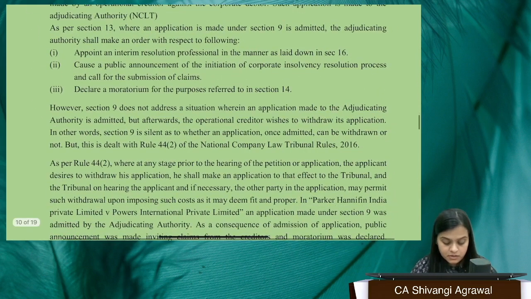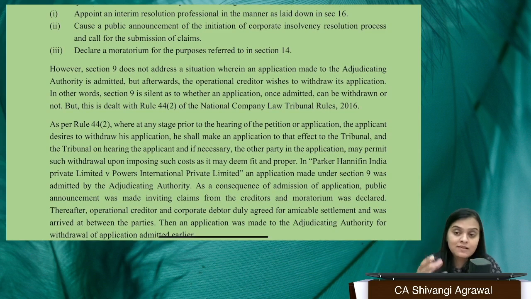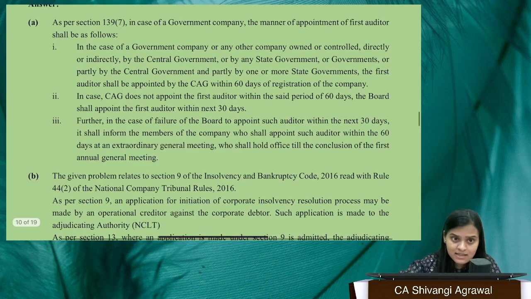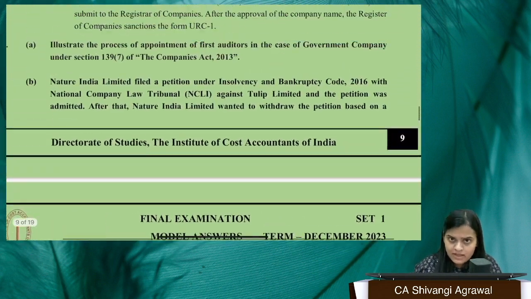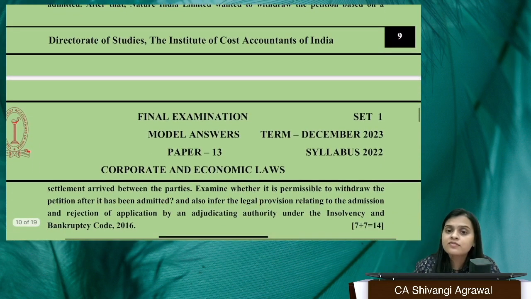I differ with the given answer because this is the situation before the law was amended. We now have section 12A, which permits the withdrawal of an application. So even if an application for CIRP has been filed by a financial creditor, an operational creditor under section 9, as is the case here, or the corporate applicant, under section 7, 9 or 10, it doesn't matter. You can withdraw the application after you have filed it.